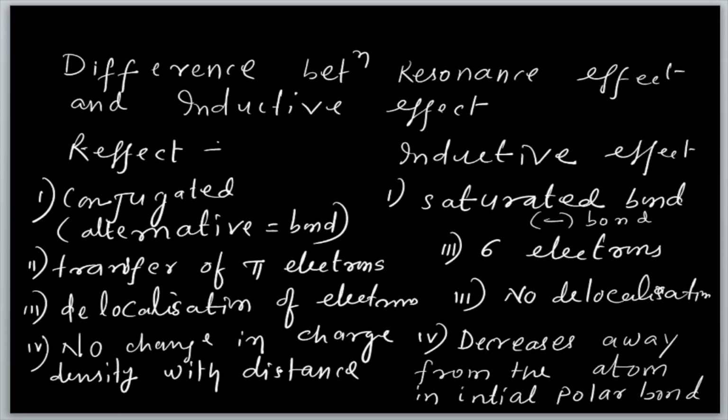In the R effect there is no change of value, while in the inductive effect the charge decreases away from the initial polar bond. If it is a long chain of carbon, it depends on the alkyl group, which is a donating group, or a withdrawing group.